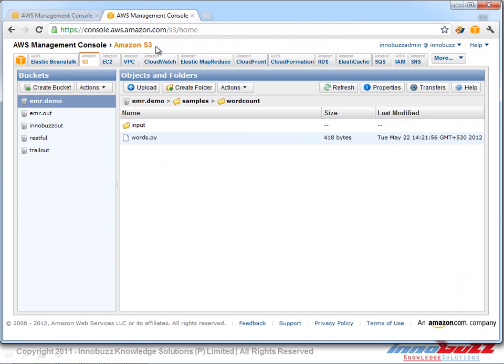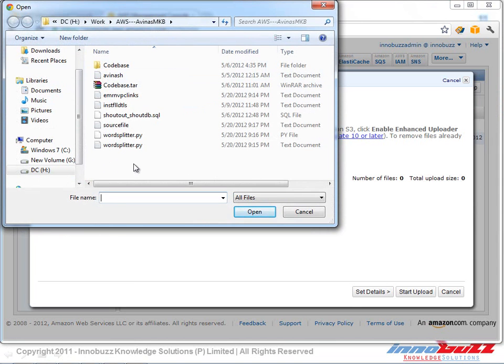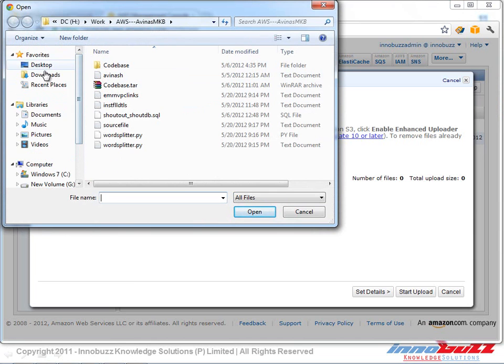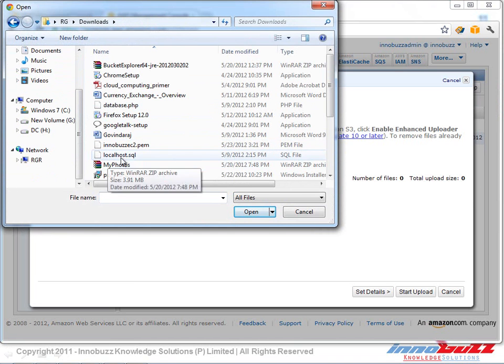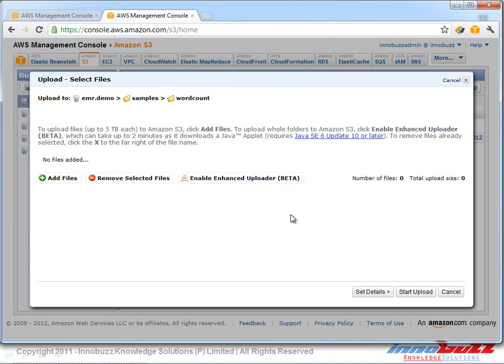Now we go back to S3, and I've got a word splitter file which I've used before. Let's go ahead and upload a new word splitter file. So we click on upload, and click on add files, from which I have to select which file I have to upload to this machine. So let me go ahead and select my files. I click on cancel, and let me select the word splitter file from my machine.